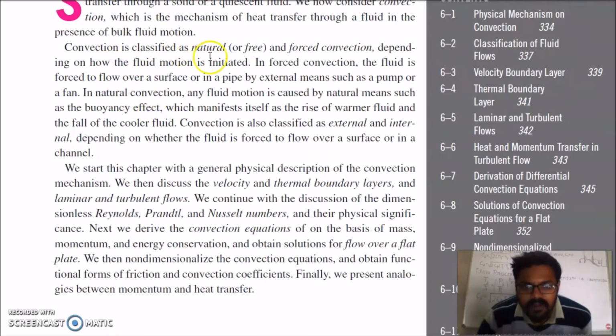Convection is classified as natural and forced convection depending on how fluid motion is initiated. In forced convection, the fluid is forced to flow over the surface or in a pipe by external means such as a pump or fan. In natural convection, any fluid motion is caused by natural means such as buoyancy effects. Convection is also classified as external and internal depending on whether the fluid is forced to flow over the surface or in a pipe or channel.